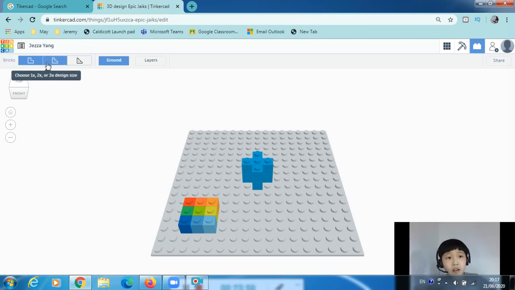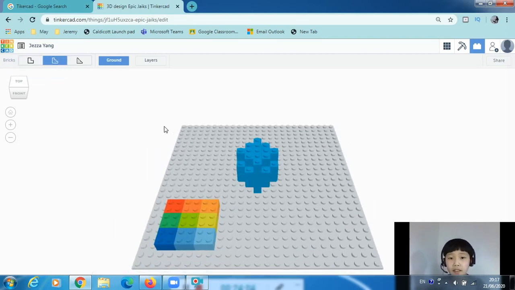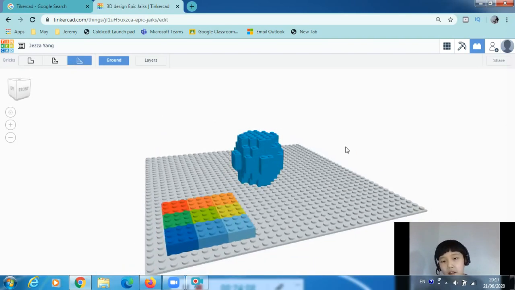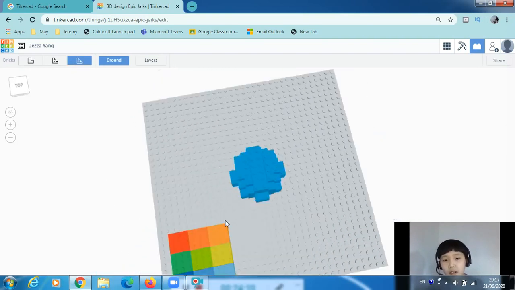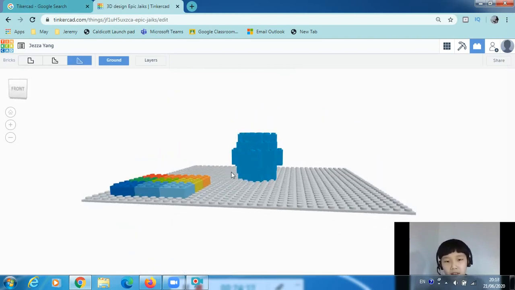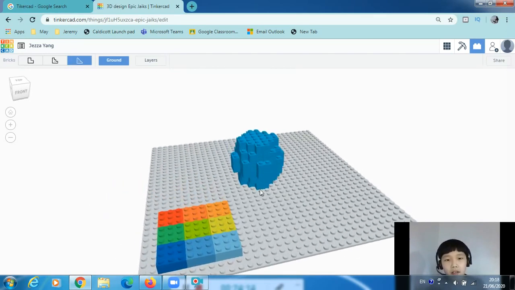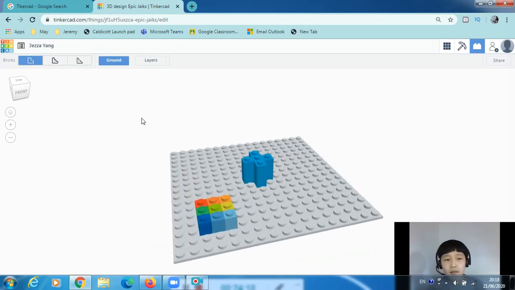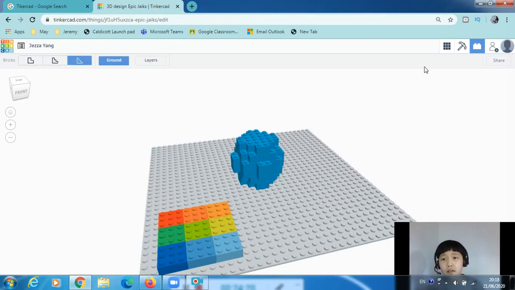The more stairs you have, the more bricks there are. The most accurate, most complicated one is this. You must admit that is a big change.